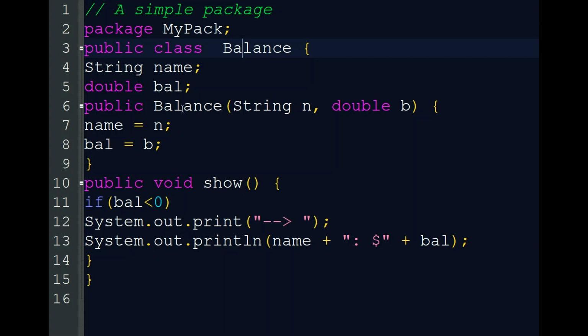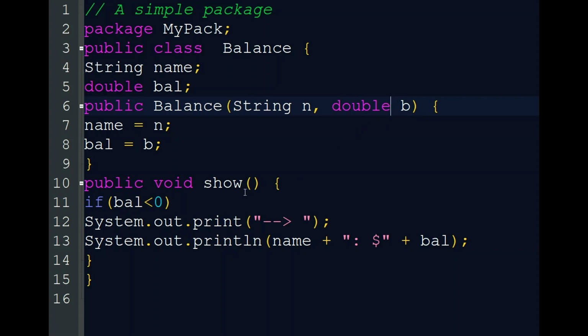For getting the values, we are using a Balance constructor with two parameters, String n and double b. String n is for accepting the name of the account holder and double b is for setting the value of the balance.